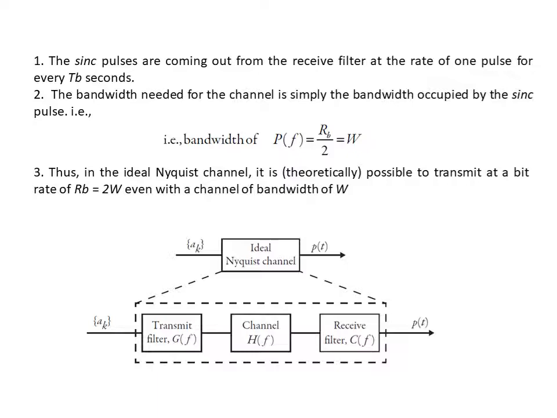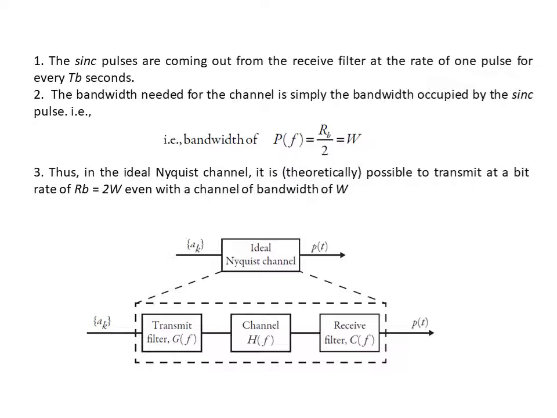Third point: in the ideal Nyquist channel, it is possible to transmit at a bit rate of 2W, RB equal to 2W, even with a channel bandwidth of W. As we have seen here, RB is your bit rate and it is equal to 2W, but our bandwidth is limited to W. That means we are sending at a rate of 2W, but the bandwidth of the channel is only W. So it is theoretically possible, not practically possible.